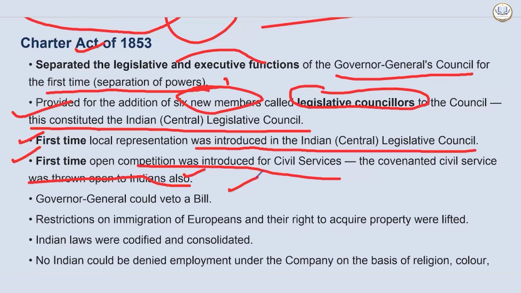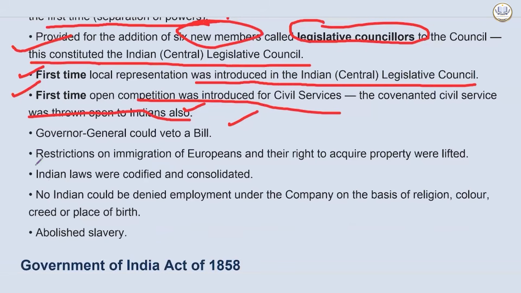The Charter Act of 1833 attempted to introduce an open competition system for civil services recruitment, which aimed to end the patronage system. However, this provision was not effectively implemented due to opposition from the Court of Directors, and open competition was formally established later by the Charter Act of 1853. So it was attempted in the Charter Act of 1833, but formally introduced in 1853. This is the complete knowledge that you should have.